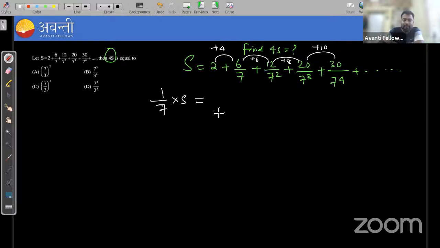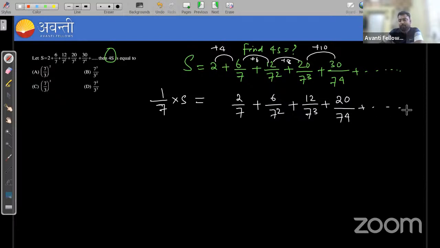So that means when I am multiplying 1 by 7 on both sides of the given series, first multiply 1 upon 7 with 2 and write here. That is 2 upon 7, one step forward. Plus, when I multiply 1 by 7 with 6 by 7, it will give you 6 upon 7 square. This will give you 12 upon 7 cube. This will give you 20 upon 7 to the power 4 and so on.